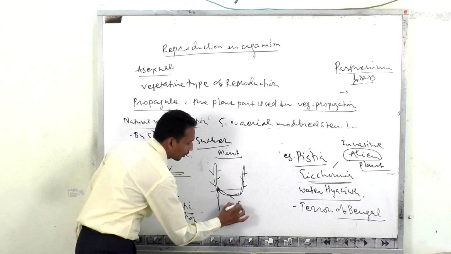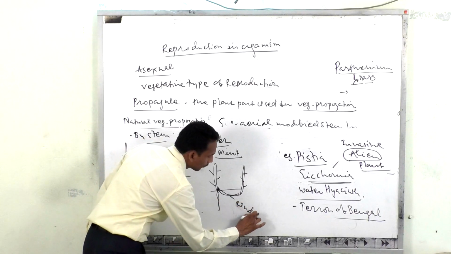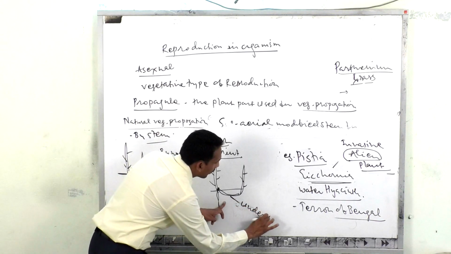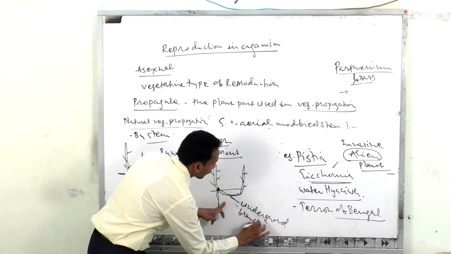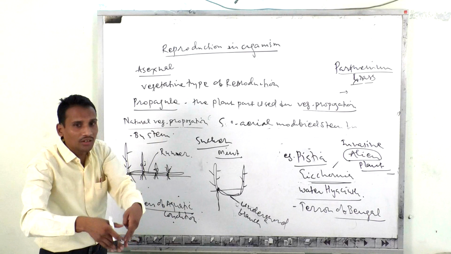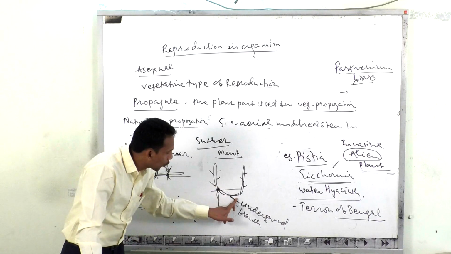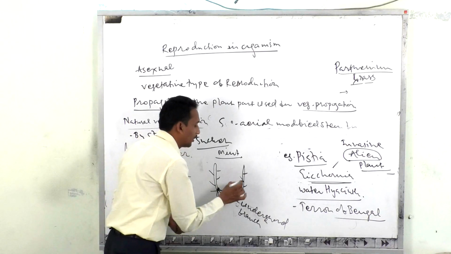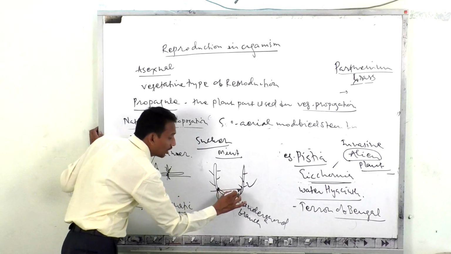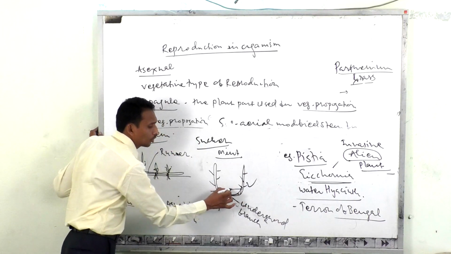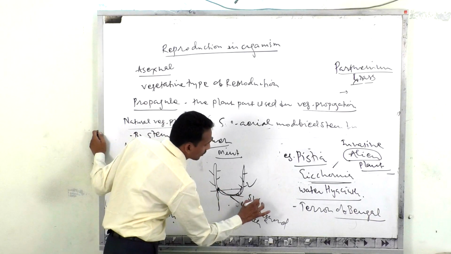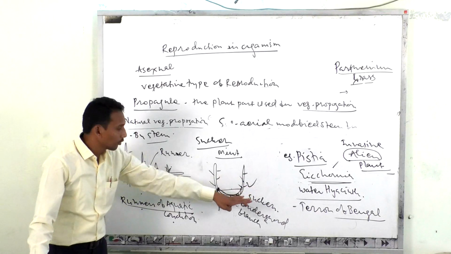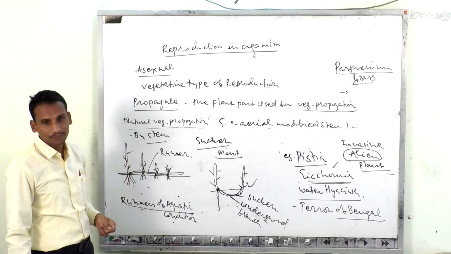Look at this, this is the underground branch. It grows horizontal to the soil surface to some extent, not just deep inside, then after that it comes above the soil, and there is formation of new individuals. So this underground plant part which is horizontal to the soil surface is called a sucker. By using the sucker, this plant also produces new individuals.